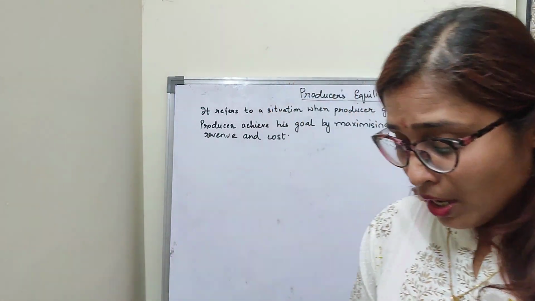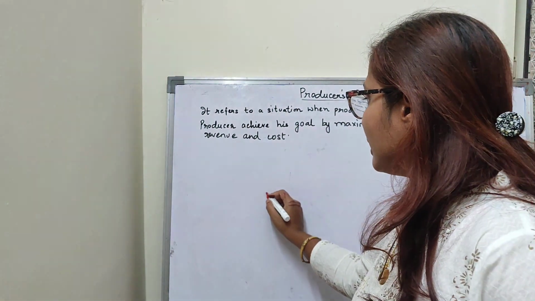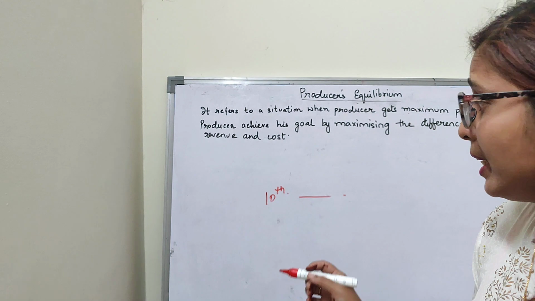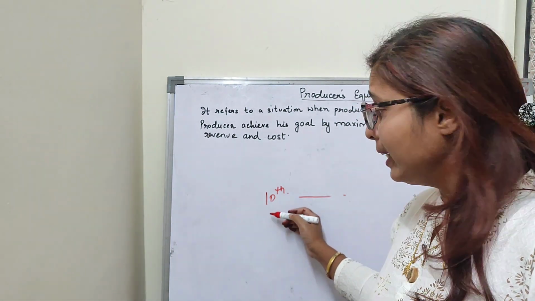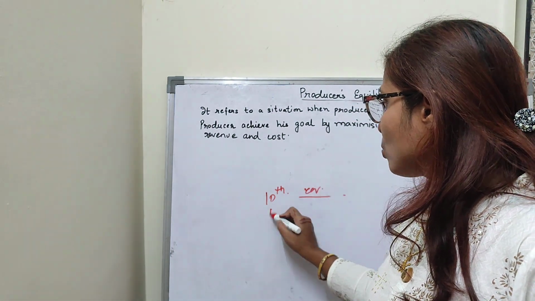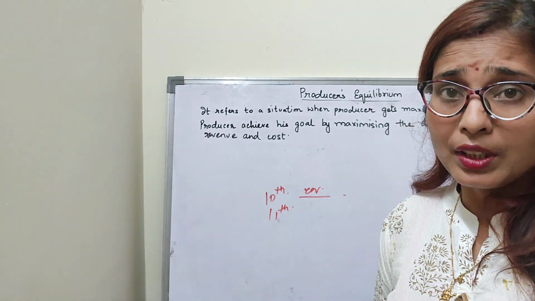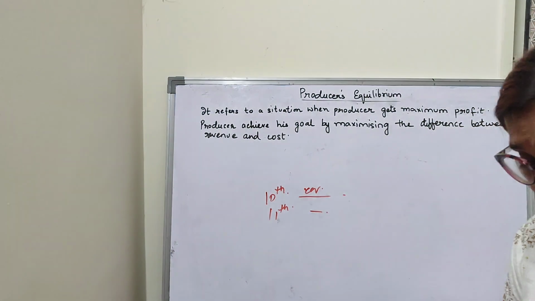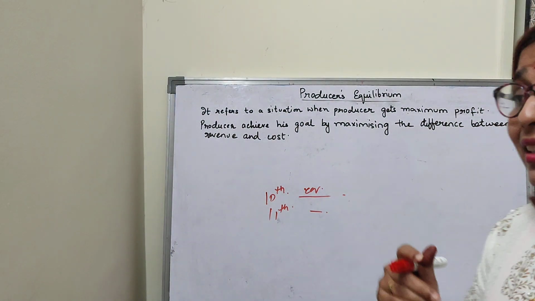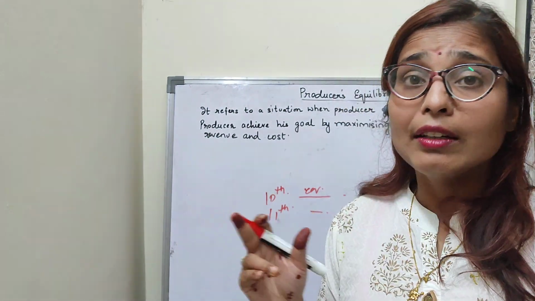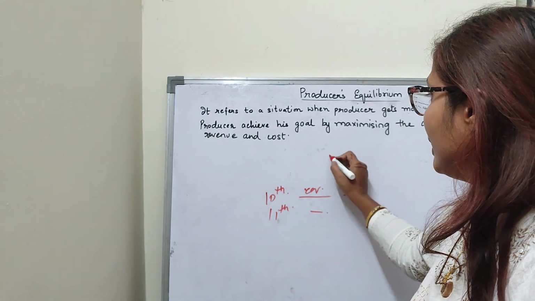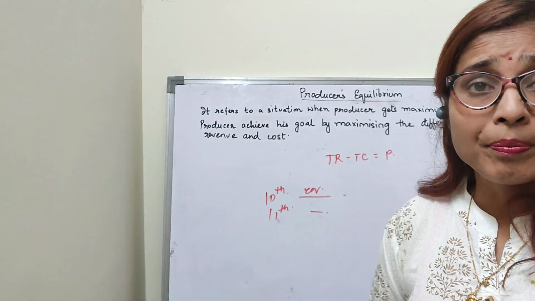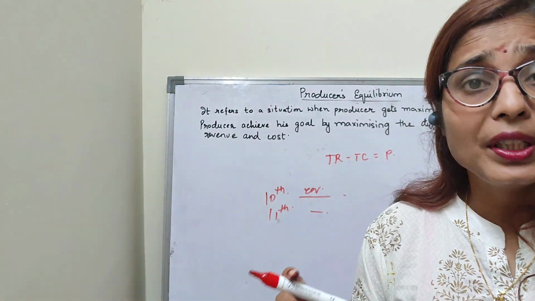Clear? Now suppose I say that the 10th unit of output is the equilibrium point. Any other level of output other than the equilibrium point will lower the profit of the producer. Clear, children? Now, a producer will maximize his profit at that level of output where the difference between the revenue and cost will be the highest.